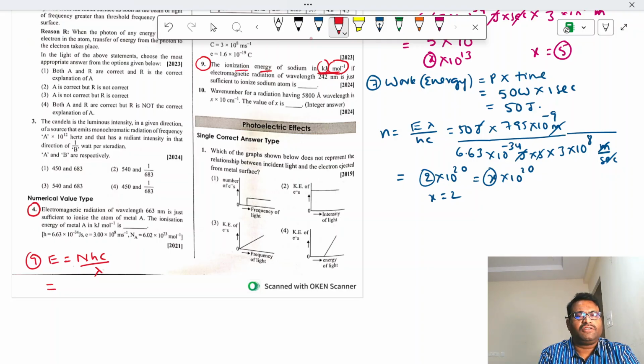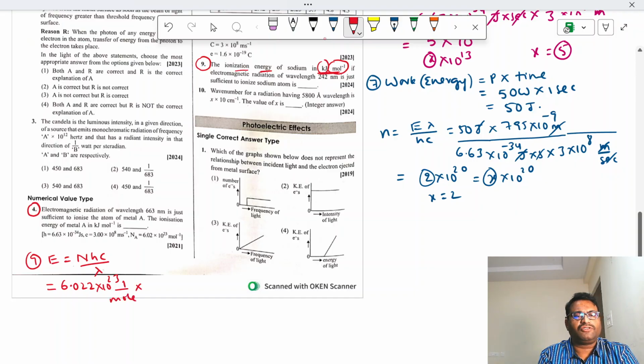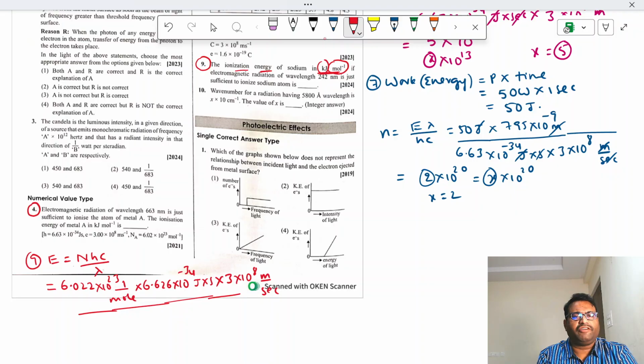That means 6.022 into 10 power 23, per mole, into the H value, 6.626 into 10 power minus 34 joule second, into C. We know that C is 3 into 10 power 8 meters per second, by wavelength given 242 nanometers, 242 into 10 power minus 9 meter.